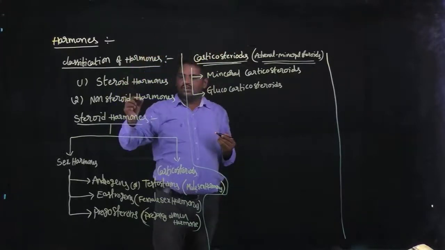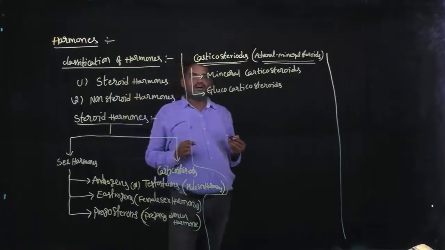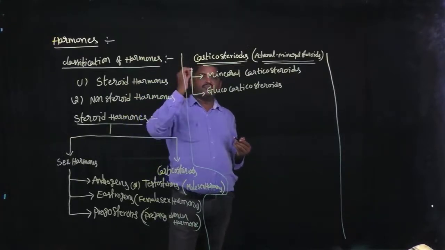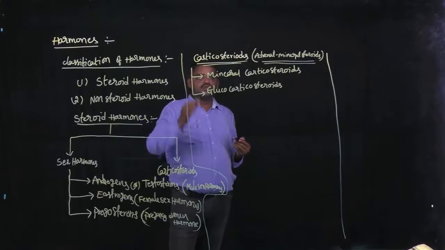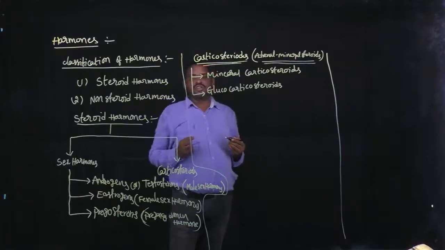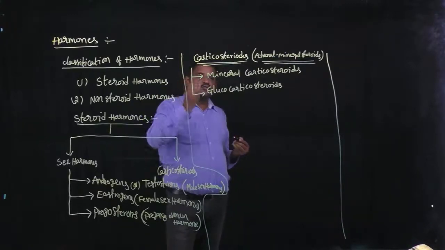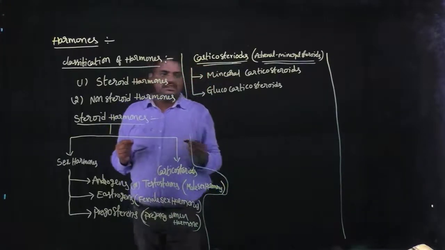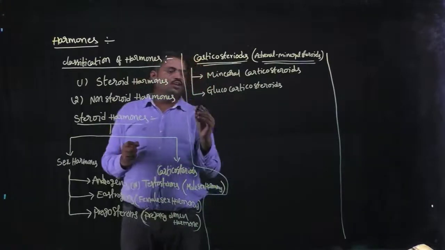These are part of the steroid hormones and are subdivided into two categories. First one, mineral corticosteroids. Second one, glucocorticosteroids. First, I am going to discuss mineral corticosteroids.